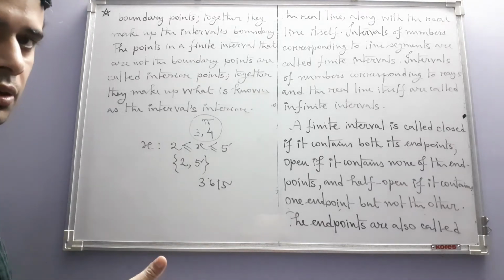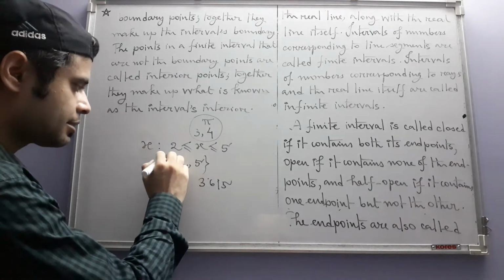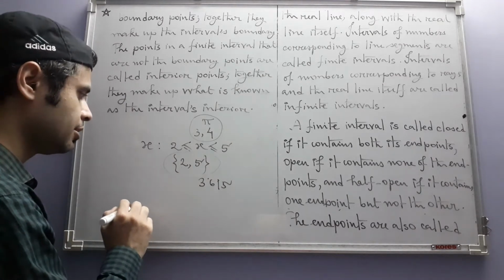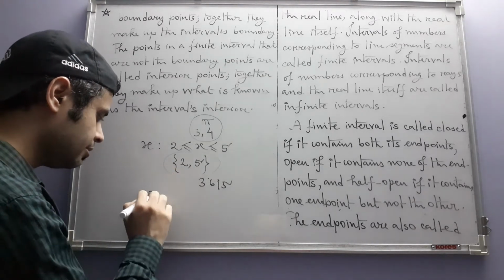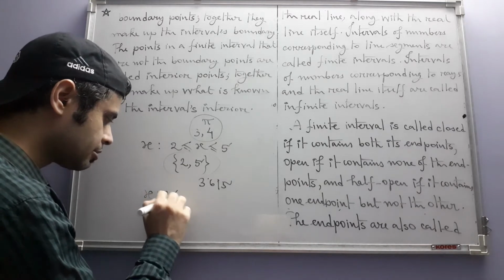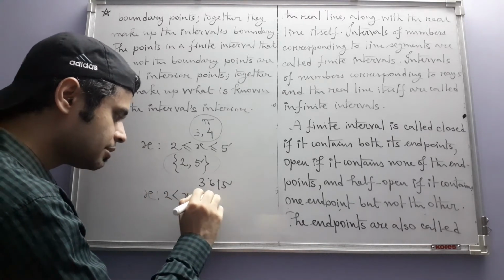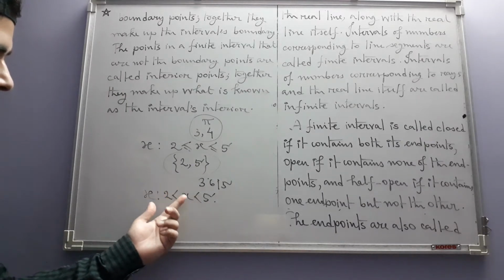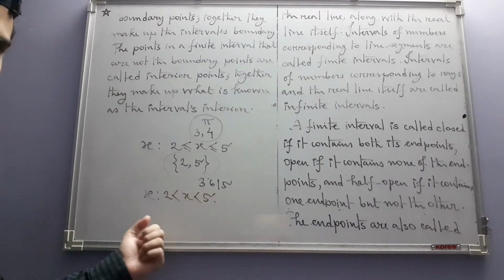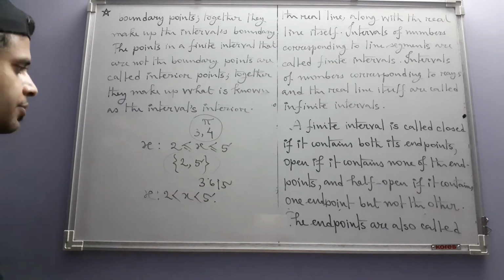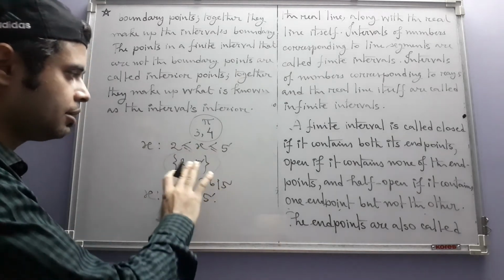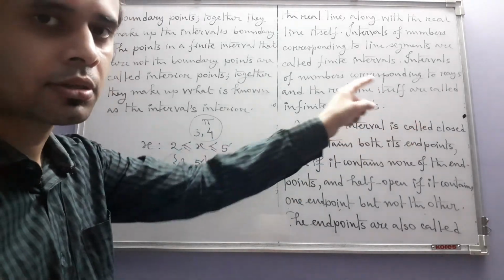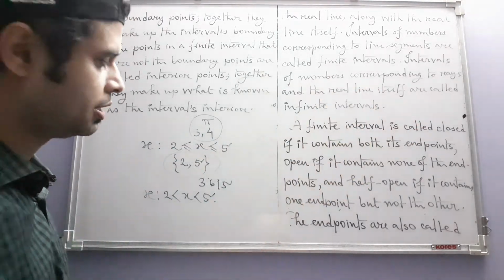Intervals, interior. So in this case, just like the boundary is a set, the interior of the interval is also a set, and in fact in this case the interior is just this, which itself is an interval. It's the set of all real numbers that are strictly greater than 2 and strictly less than 5. And this boundary and interior has nothing to do with whether the interval is closed or open or half open.